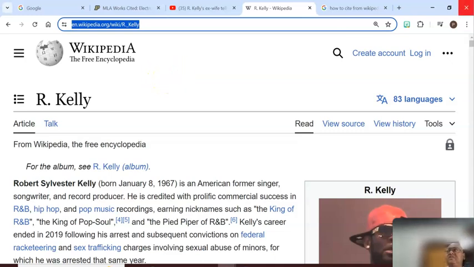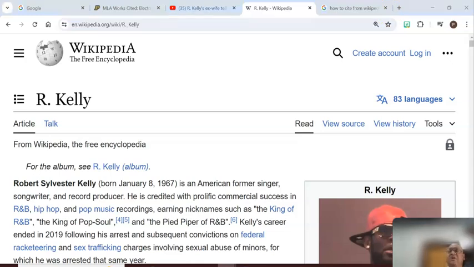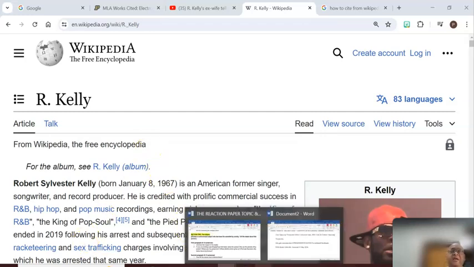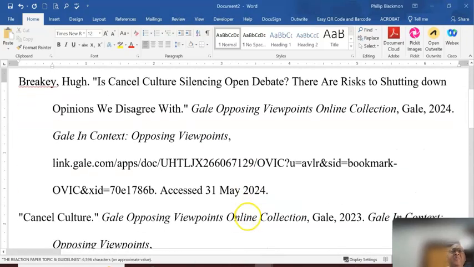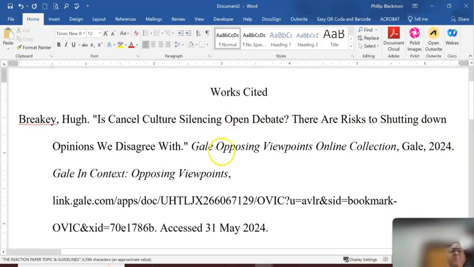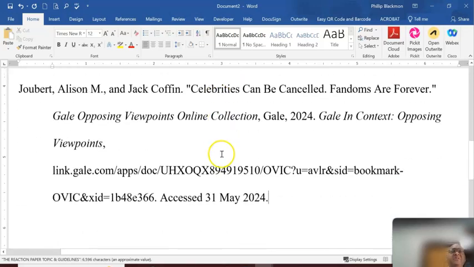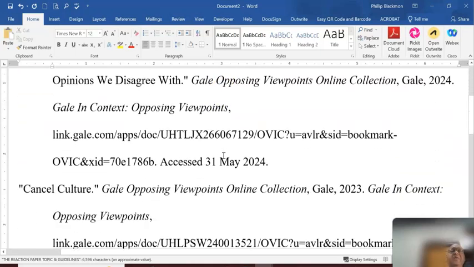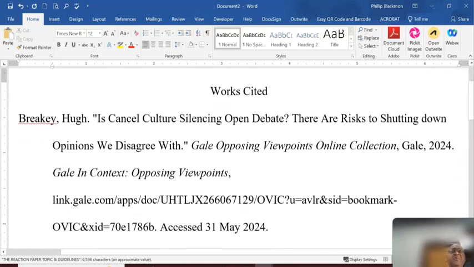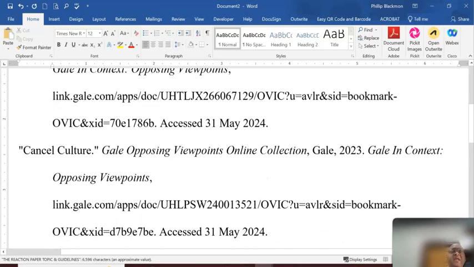Keeping those things in mind, and I have 2 screens, so if you see me looking from side to side, it's because I have this information pulled up on another screen so that I can keep track of it while I go to our works cited page. On the works cited page, remember you already have 3 sources listed here that you're going to need for section 1, and probably the conclusion of your paper. So what we're going to do now is add information.